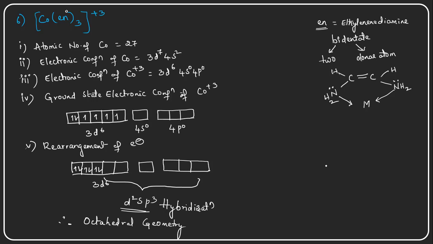It is very important to know, because ethylene diamine is a bidentate molecule, so it is octahedral geometry only. First I am writing the octahedral structure, and since the bond takes place between the cobalt, the central metal atom, and the donor atom of the ethylene diamine molecules.